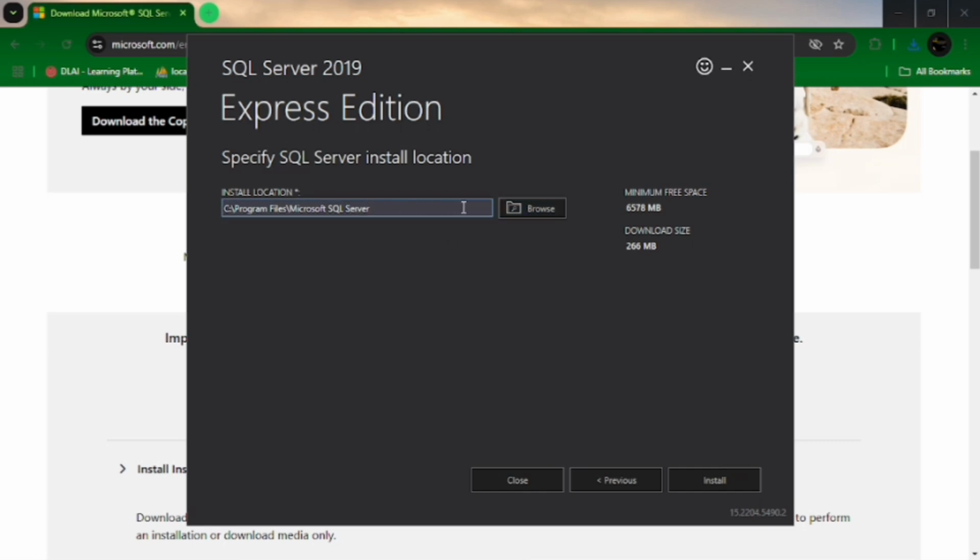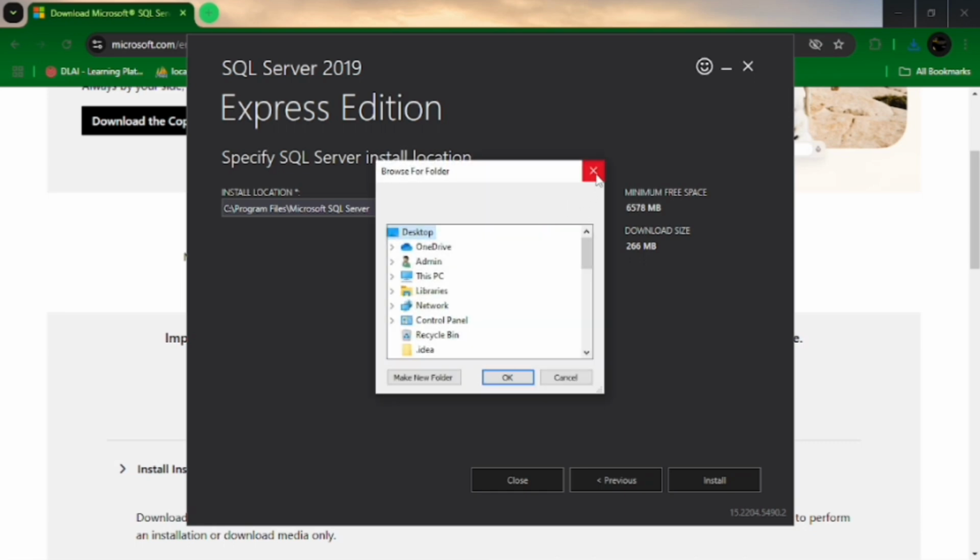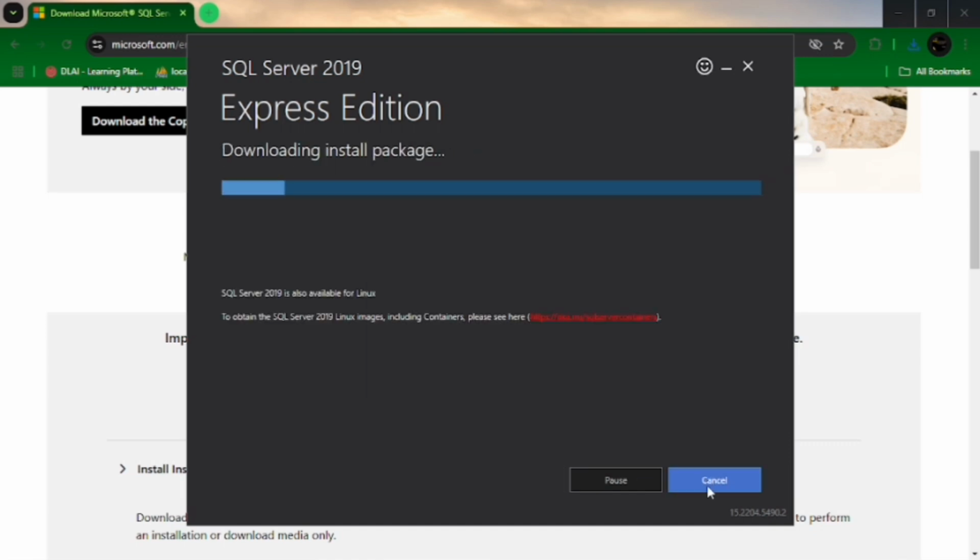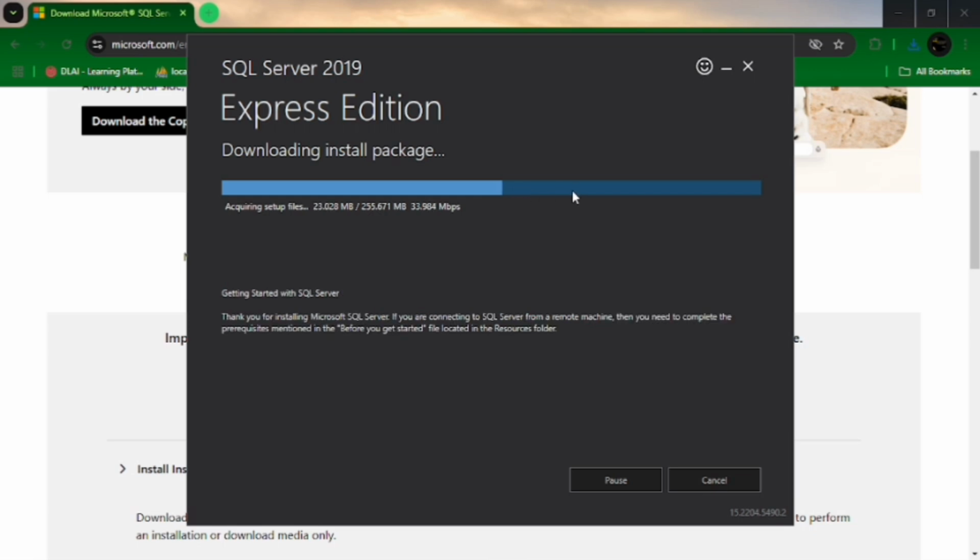Here is the file location where SQL Server 2019 will be installed in our system. Choose where you want to install it and click on the install button. Here it is installing the Express Edition of SQL Server in my system. It is downloading and will take some time.